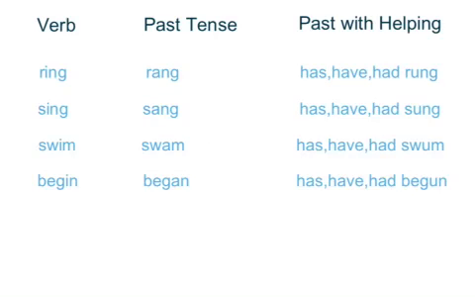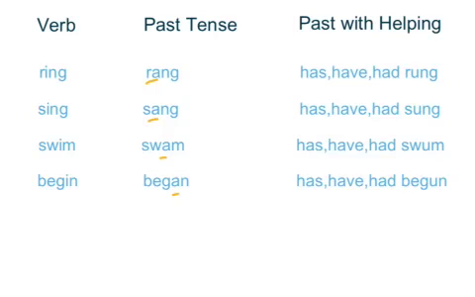Even though irregular verbs don't follow a set pattern, sometimes you can find similarities with groups of them, and that can help you remember. So ring becomes rang in the past tense. Sing becomes sang. Swim becomes swam. And begin becomes began. For this group, each time they're put in the past tense, the I changes to an A. Rang, sang, swam, began.